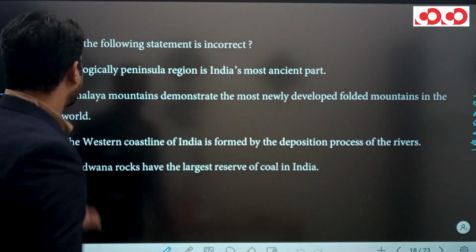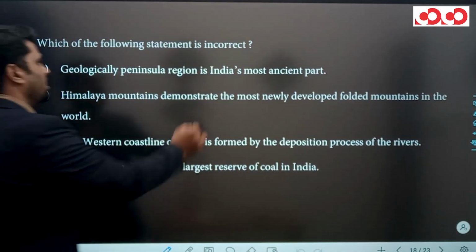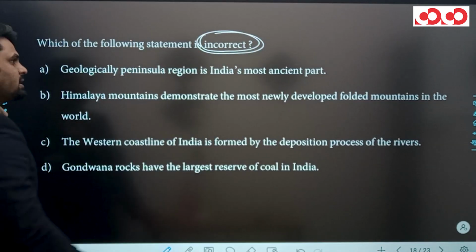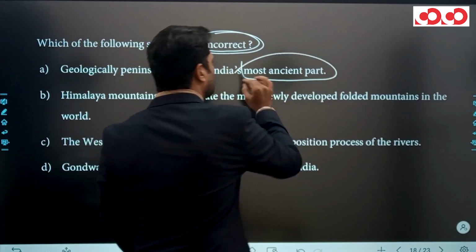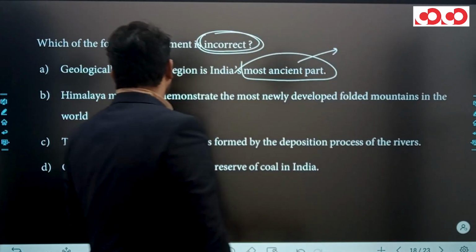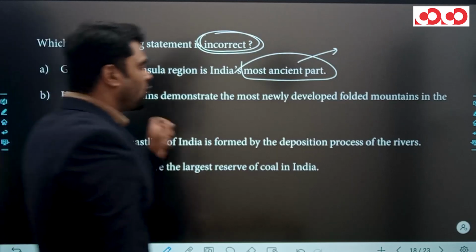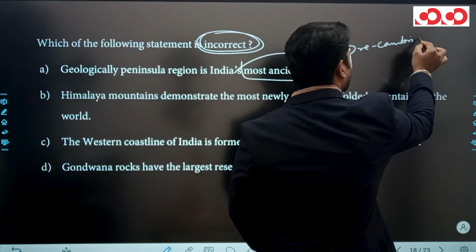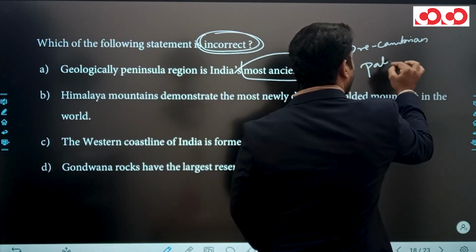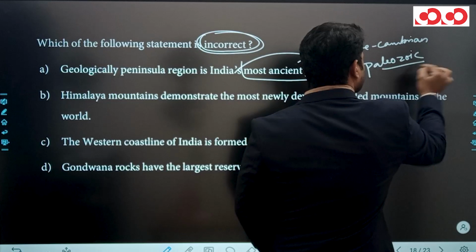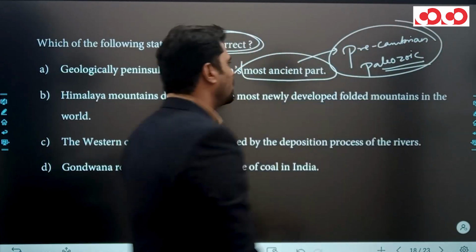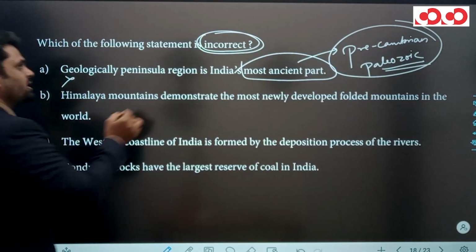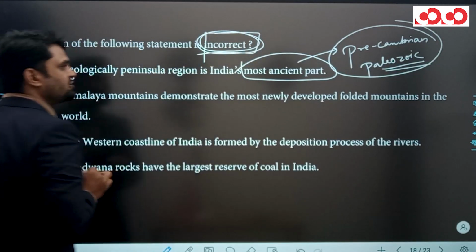And the next question says, which of the following statements is incorrect? Geologically, the peninsular region is India's most ancient part. Look, this statement is correct because India's peninsular region was formed during the Precambrian and Paleozoic era. So yes, it is the ancient part of India. But according to the question, this is not the right answer because the question is being asked about the incorrect statement.